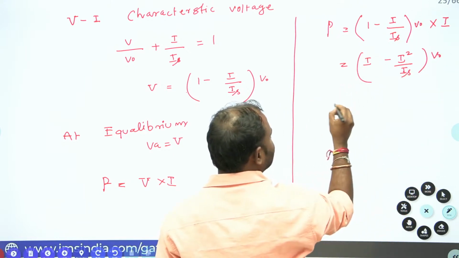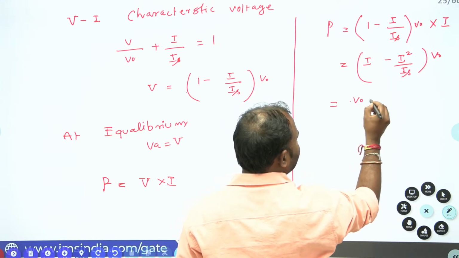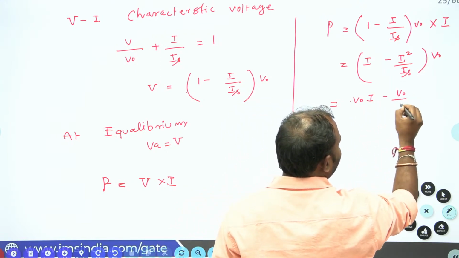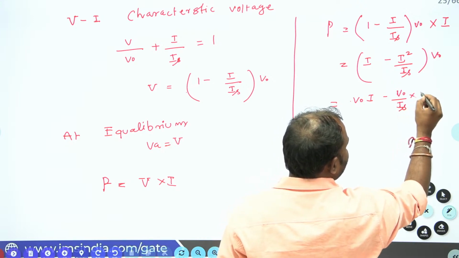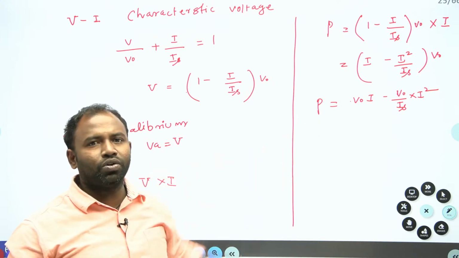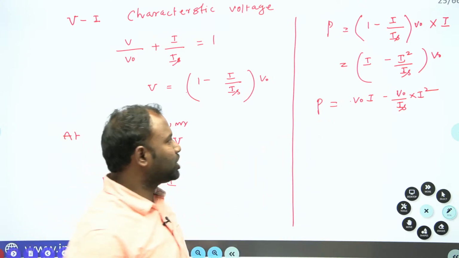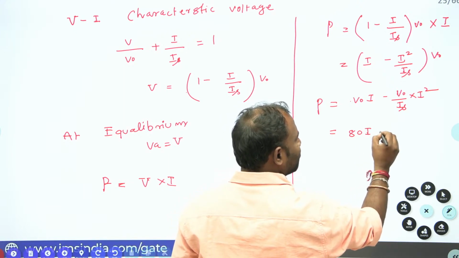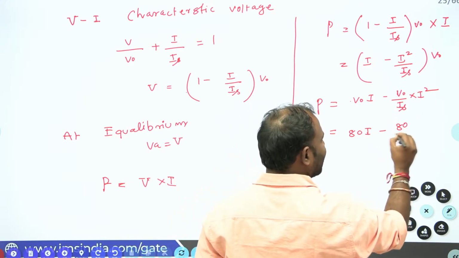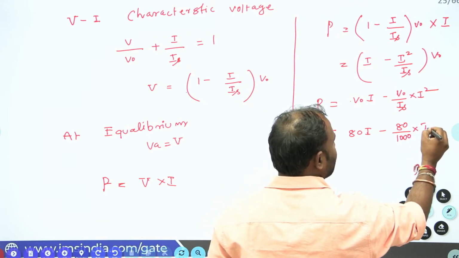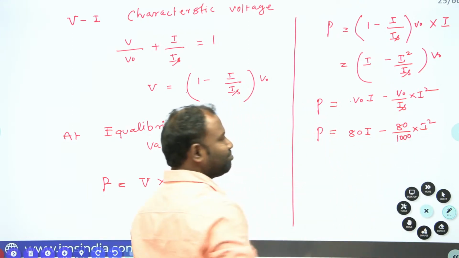So power is V naught into I minus V naught by IS into I square. Substituting V naught and IS values, power is 80I minus 80 by 1000 into I square.